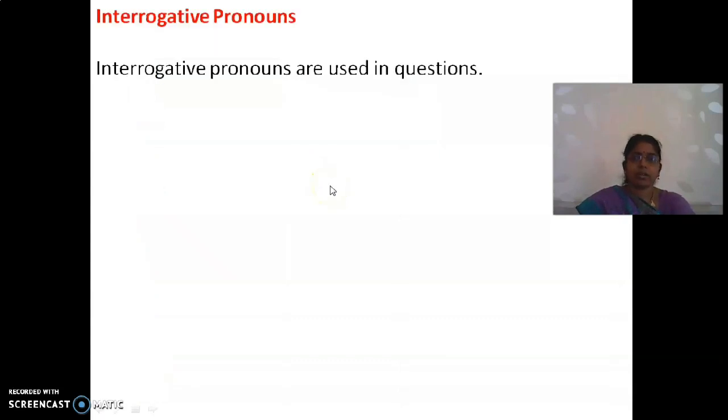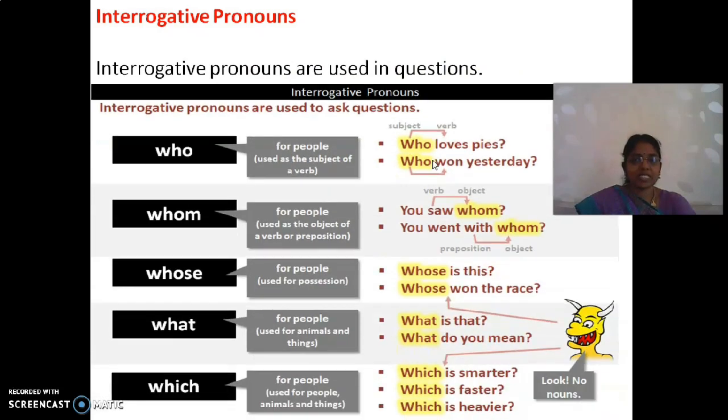Now comes interrogative pronouns. The word itself says it is about questions, right? Interrogative pronouns are used in questions. Shall we see some examples? Who, whom, whose, what, which. These are all interrogative pronouns.